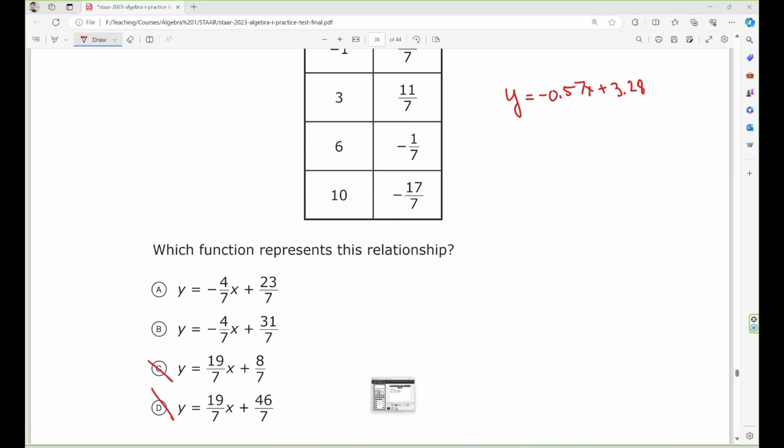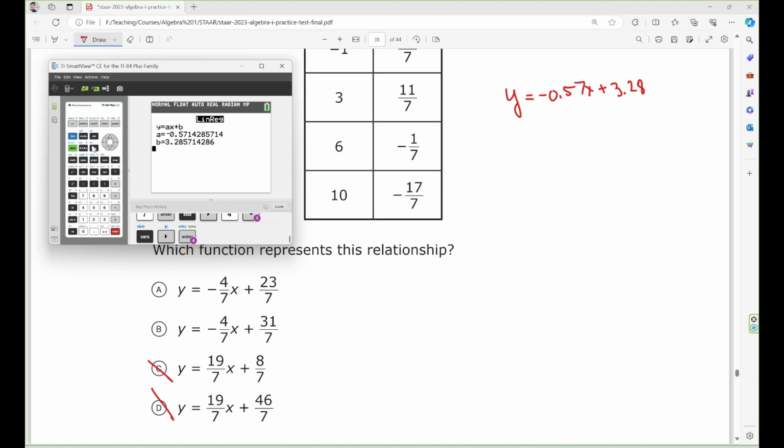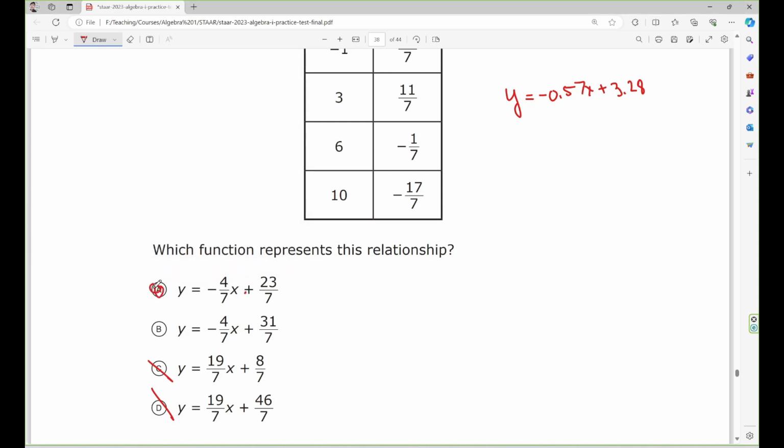Now you take 4 divided by 7. 4 divided by 7. So it's, yeah, that's correct. So that's right. The slope is right. Now this one 3.28. So you get 23 divided by 7. 3.28. So the answer must be A.